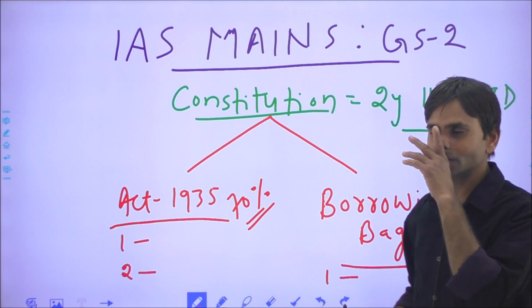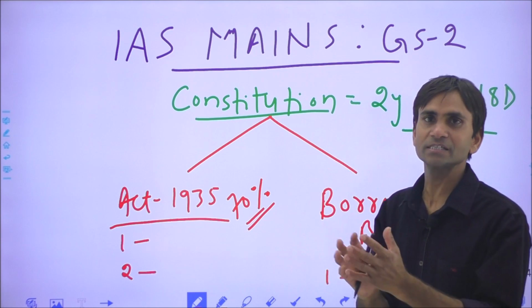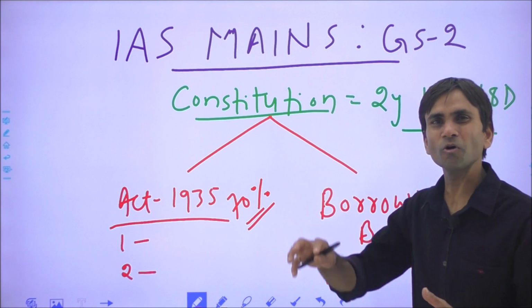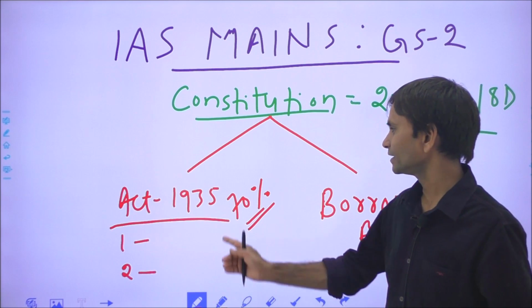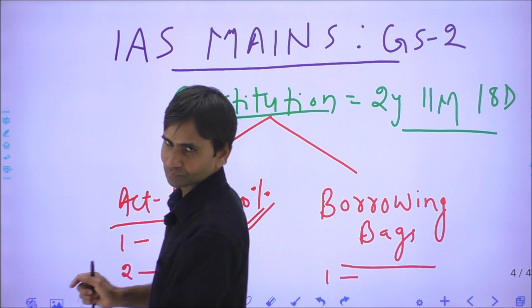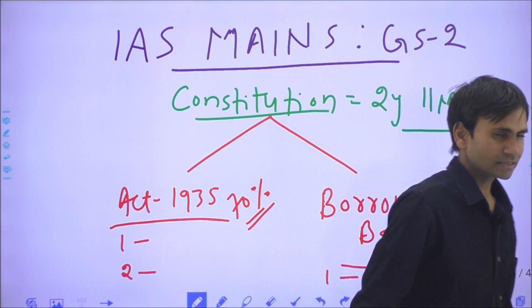But our constitution makers were determined to create a document which provides complete autonomy, liberty and sovereignty to India and the Indian people. That is why it took too much time. Okay. And the second aspect is borrowing bags.